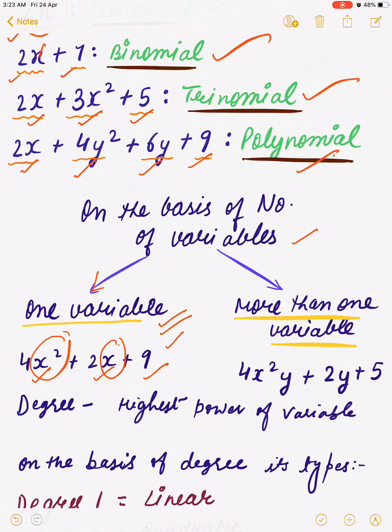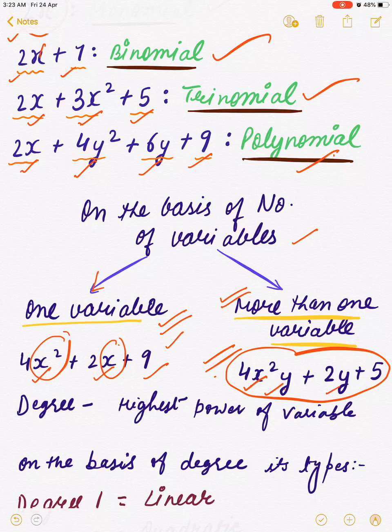Second type of polynomials are there where more than one variable is attached. You see, this is one of the example. Here two variables are coming, x as well as y. So when in a polynomial more than one variable is coming, so this is also one more presentation.